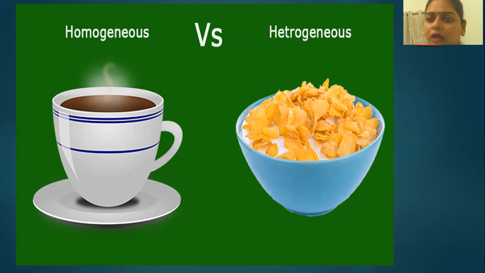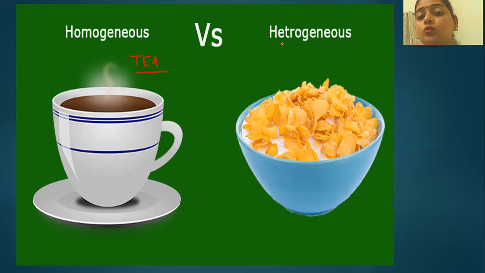At that time, you can see the particles, but once it is done and you strain it, can you tell just by looking that these particles are present? No, because the particles have been distributed uniformly. Such mixtures are homogeneous mixtures. So tea is the best example of it.